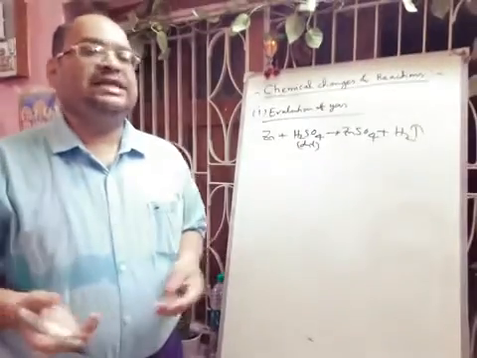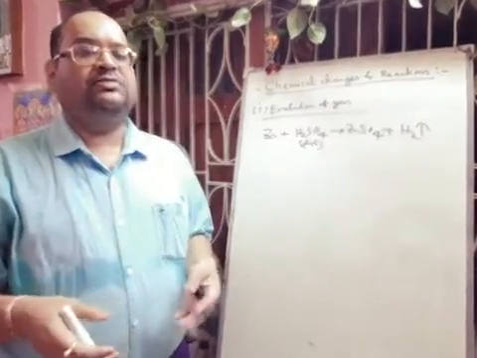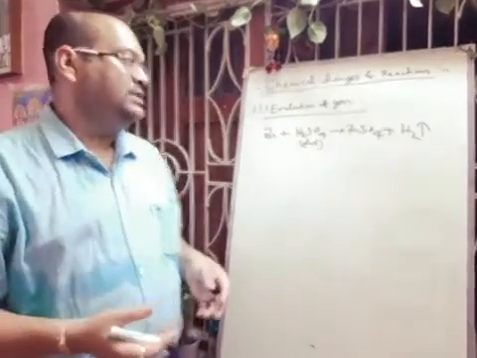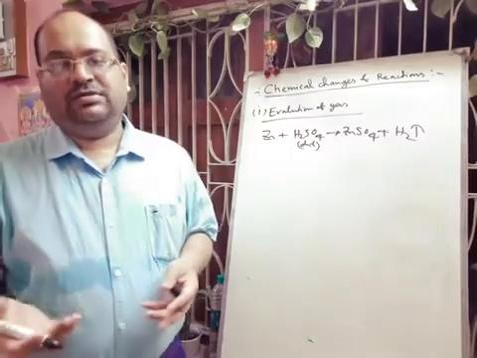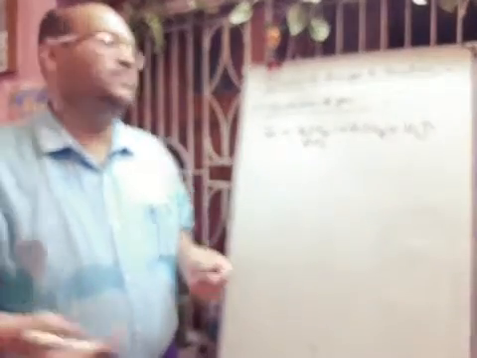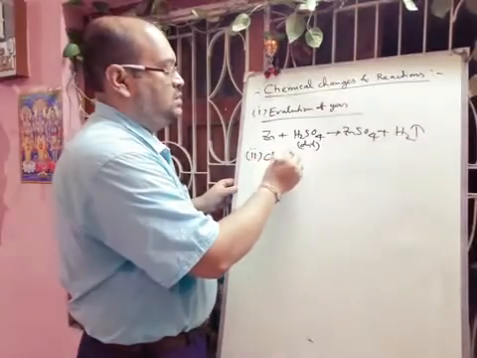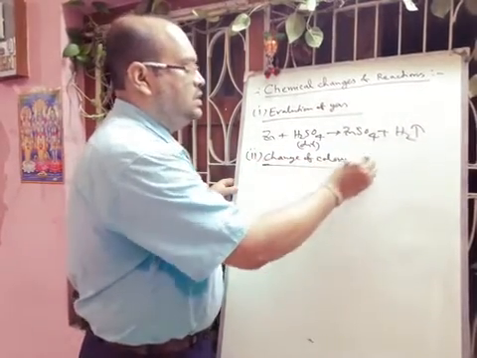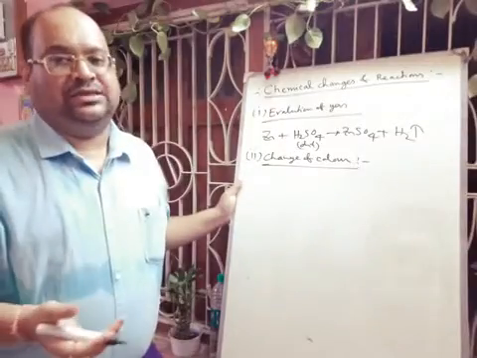Or if you take some sodium bicarbonate solution and add acid solution, definitely there will be production of carbon dioxide gas. So these are the chemical reactions where gas is evolved. Okay. Next is change of color. Now there are some chemical reactions where there may be color change.